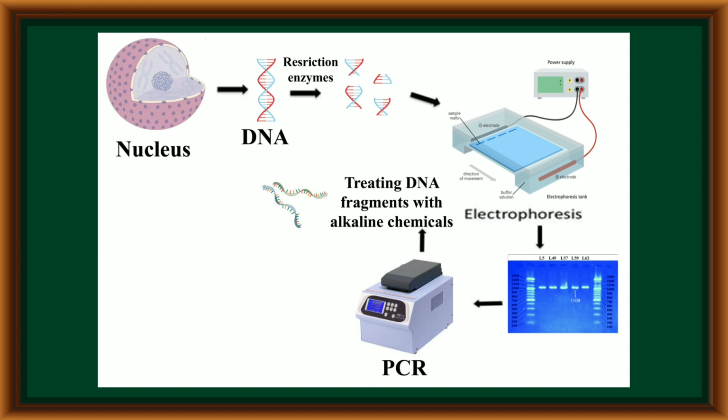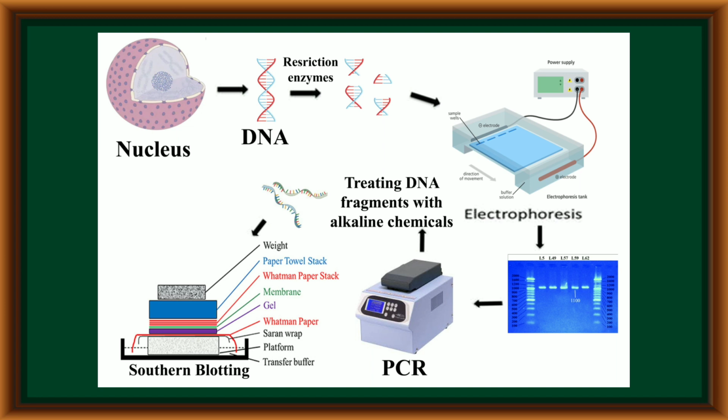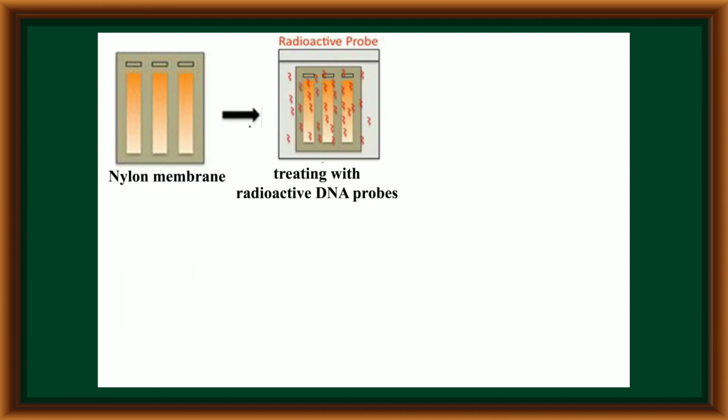After separation of the two DNA strands of each DNA fragment, with the help of the Southern blotting technique, one of the strands can be transferred to a nylon membrane or nitrocellulose membrane.